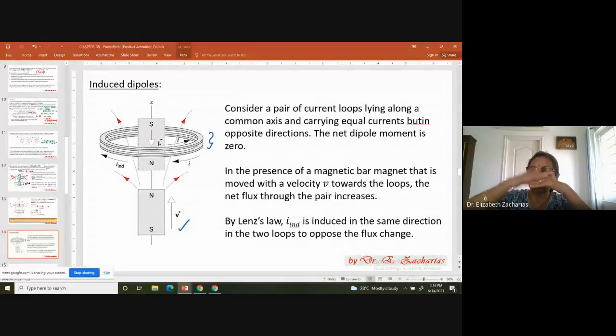We are going to have two closed loops carrying equal and opposite currents. Look at this. This one has a current I in this direction. The other has a current in the opposite direction. So what will be the dipole? One will have a dipole in this direction. The other will have an equal dipole in the opposite direction.